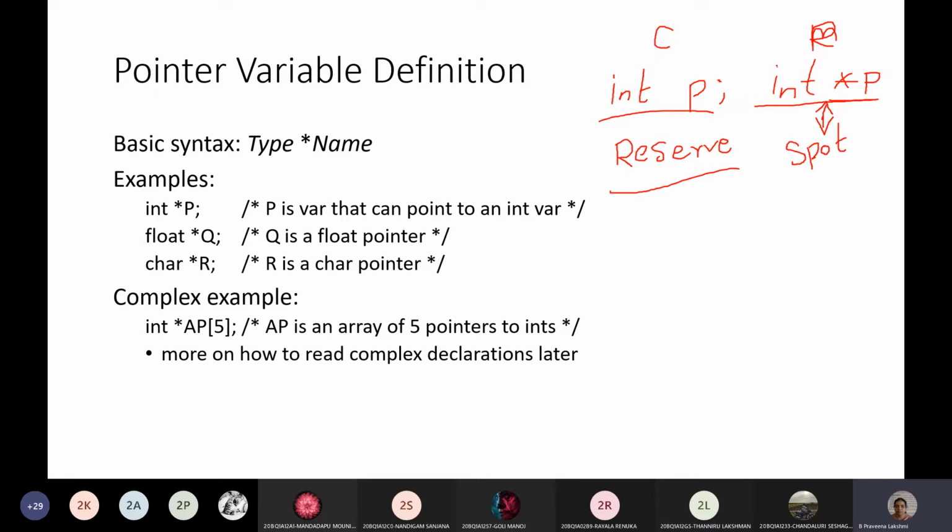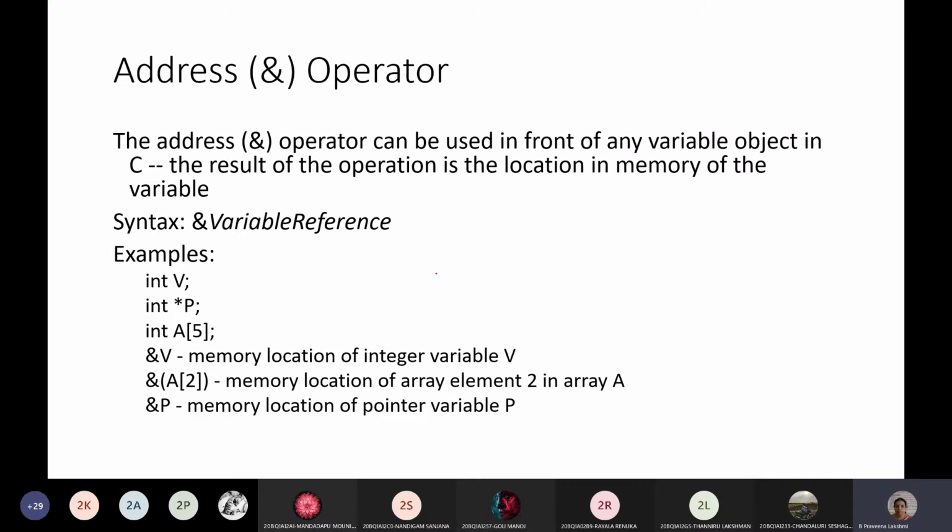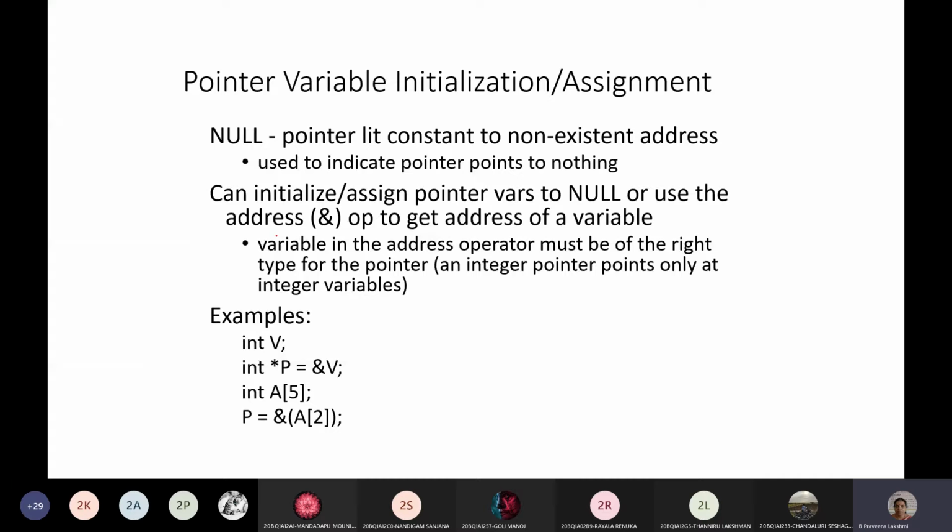In some situations we need to prefer pointers, and in some situations we require normal variables. We have seen the address operator: to find the address of a variable, we use the ampersand operator. Next is the null pointer. Null is equal to 0. Whenever you assign null to a pointer variable, it means it is not pointing to any location.